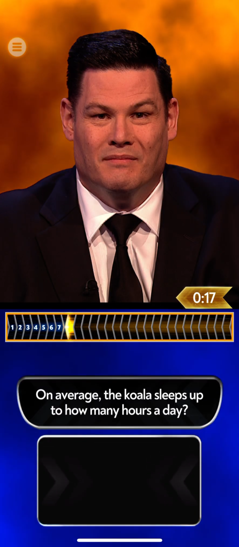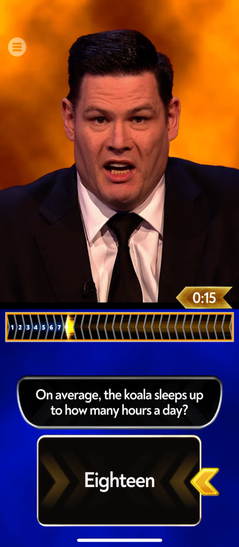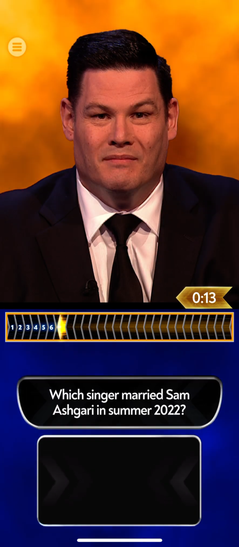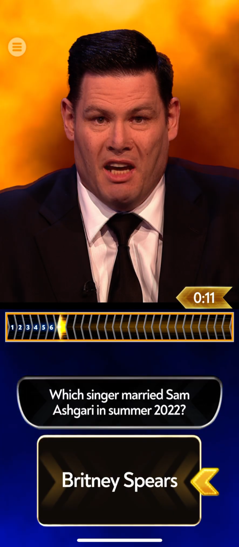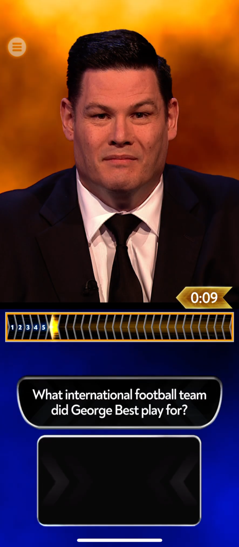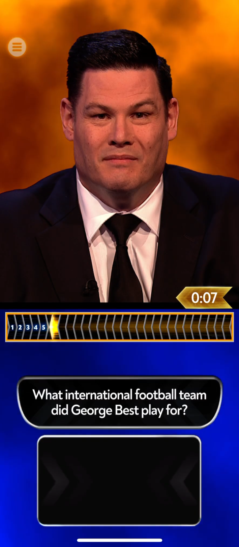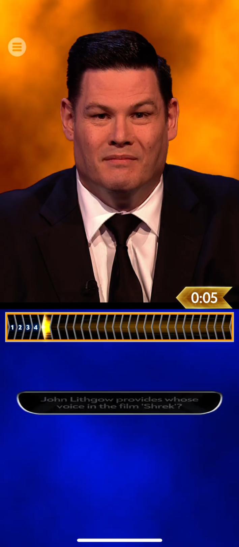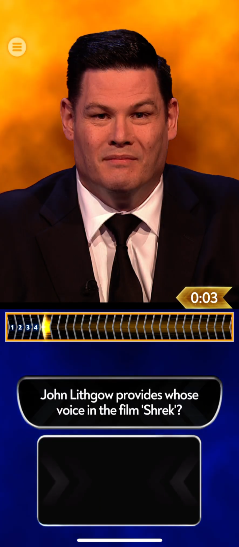On average, the koala sleeps up to how many hours a day? Which singer married Sam Asghari in summer 2022? What international football team did George Best play for? John Lithgow provides whose voice in the film Shrek?